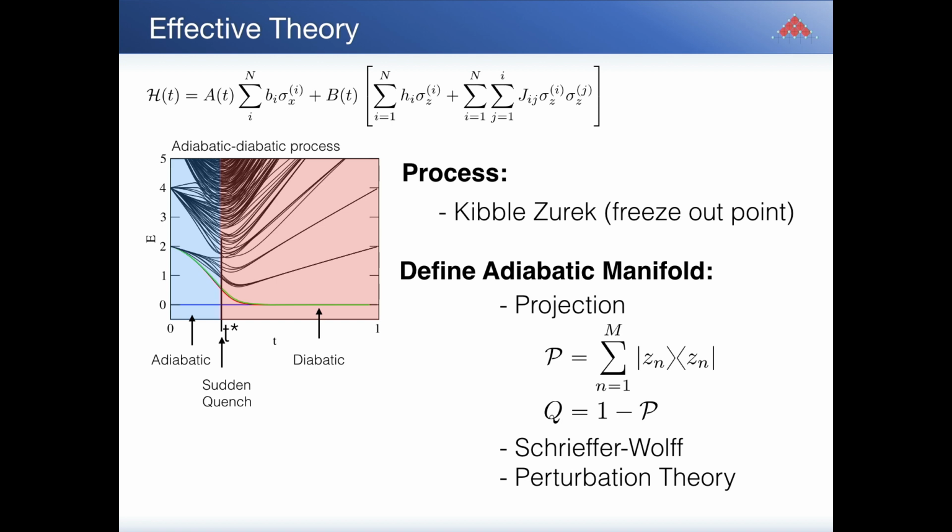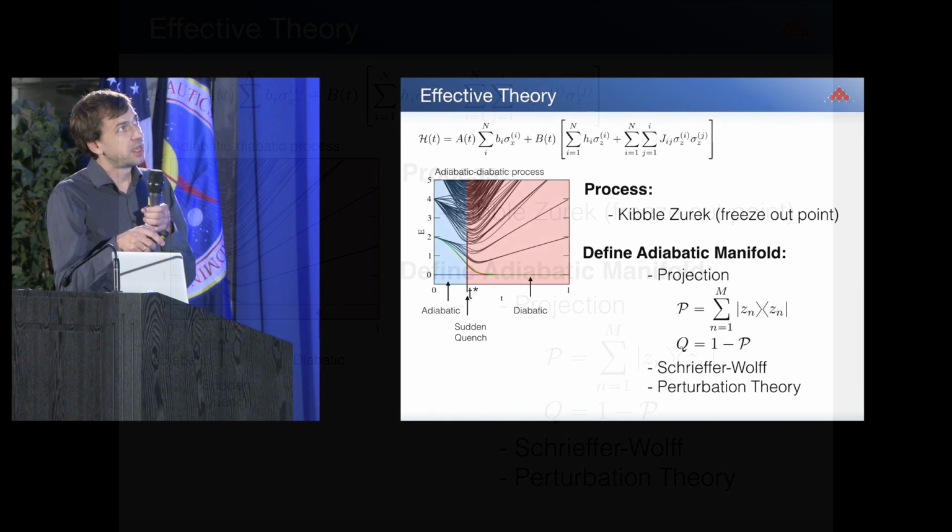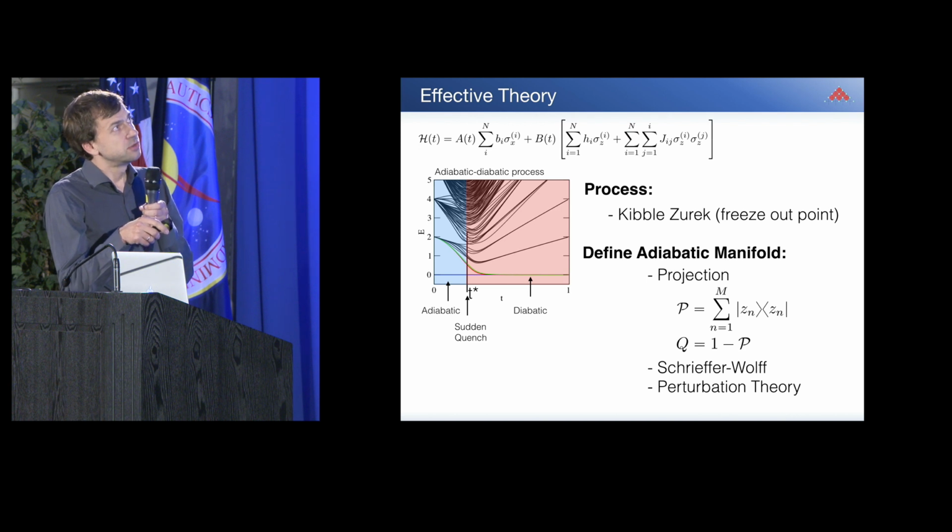And to do this, there's actually quite an extensive theory to be done, which basically consists of 3 parts. First of all, we define this adiabatic manifold, which means there are configurations down here which we don't leave. So we are adiabatic outside this manifold, but diabatic within the manifold.